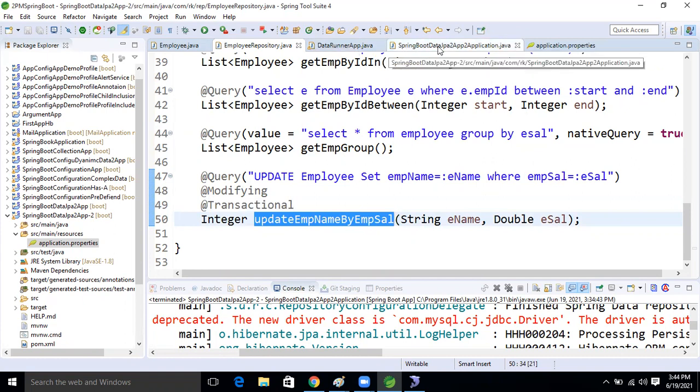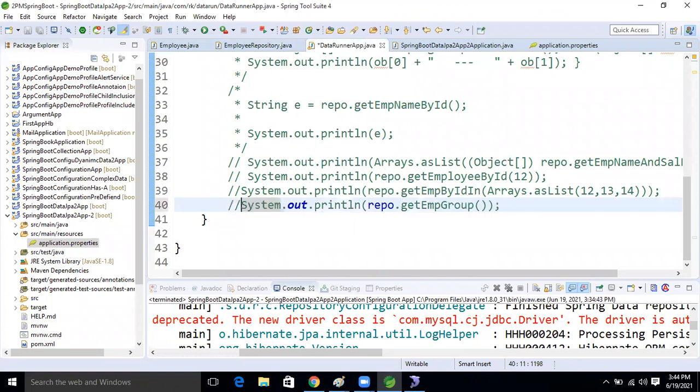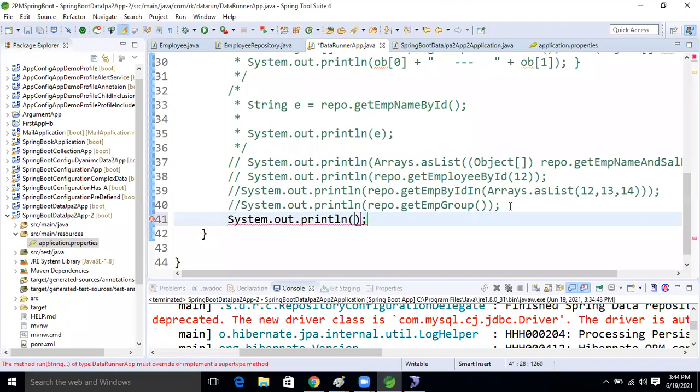Now let's come into the data runner class, guys, and let's see that. So fine, this repo.